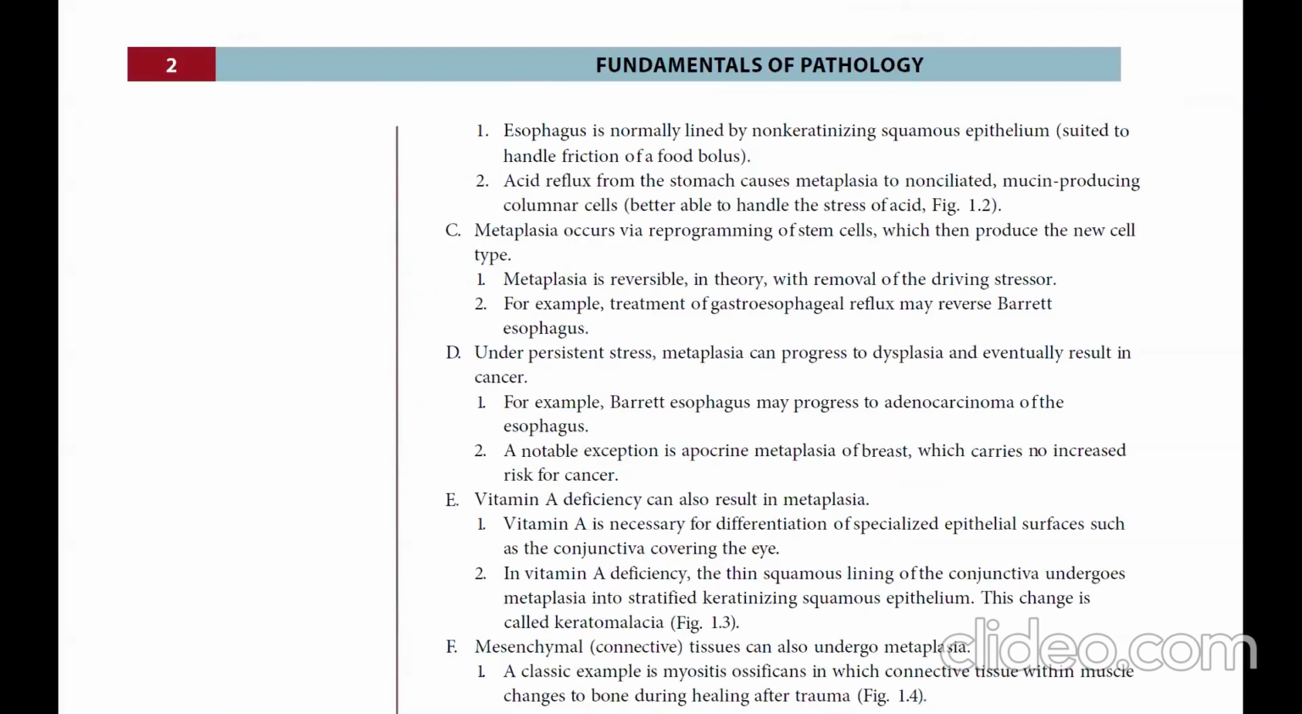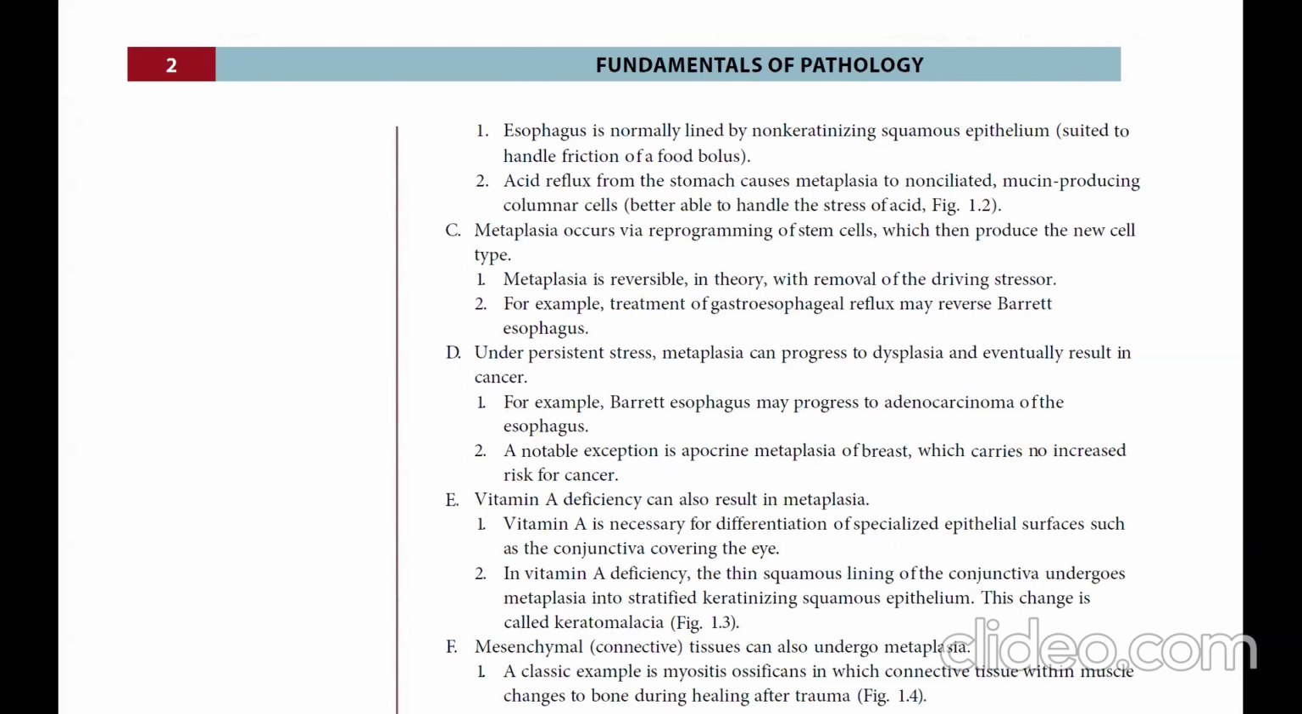The esophagus is normally lined by non-keratinizing squamous epithelium suited to handle the friction of a food bolus. Acid reflux from the stomach causes metaplasia to non-ciliated mucin-producing columnar cells, better able to handle the stress of acid. Metaplasia occurs when stem cells are reprogrammed, which then produce the new cell type.